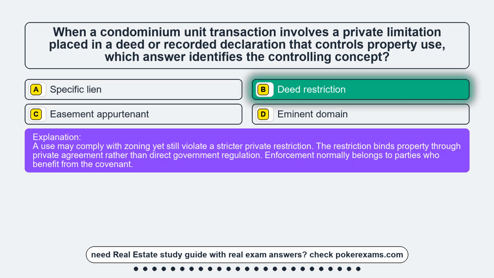A use may comply with zoning yet still violate a stricter private restriction. The restriction binds property through private agreement rather than direct government regulation. Enforcement normally belongs to parties who benefit from the covenant.